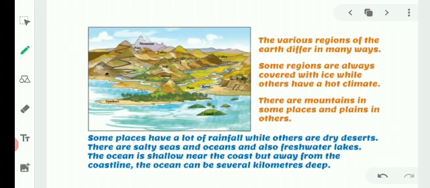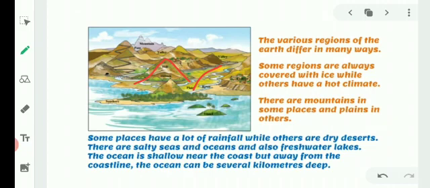The various regions of the earth differ in many ways. Some regions are always covered with ice, while others have a hot climate. There are mountains in some places and plains in others. As you can see in this picture, some places have a plain surface, some have ups and downs or hills or mountains, some have desert regions, and in some places an ice layer covers the surface.